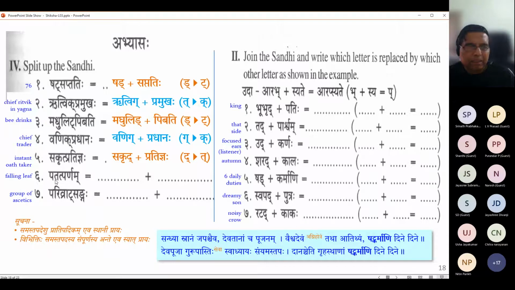Okay. Next one. Patat parnam, Patad plus parnam. Again Takara to Dakara. Patad Parnam. So Sakrit Pratignaha means instant. It's not a good translation, what I have there. Instant oath taker. Okay. See, Pratignaha means the one who took the pratignya.